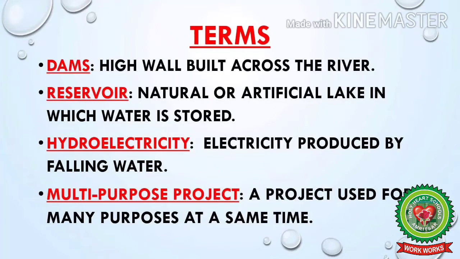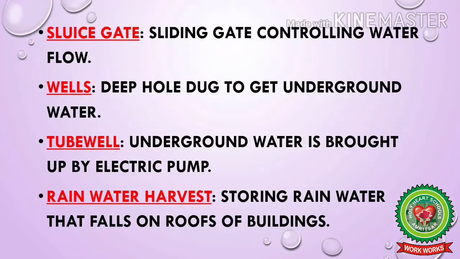Number 1, dams: high wall built across the river. Number 2, reservoir: natural or artificial lake in which water is stored. Number 3, hydroelectricity: electricity produced by falling water. Number 4, multi-purpose project: a project used for many purposes at the same time. Number 5, sluice gate: sliding gate controlling water flow.